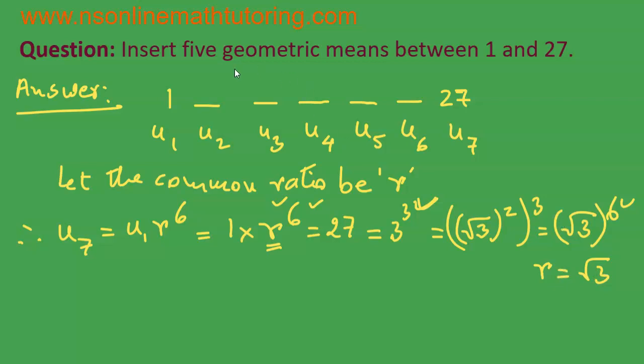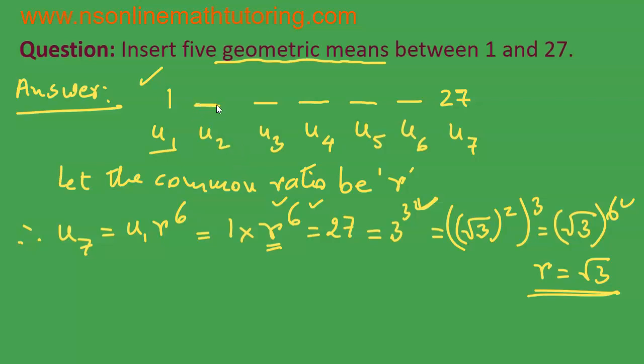Since they are asking for geometric means, we know that it has to be a positive number. Therefore, I am taking the r value to be equal to positive root 3 and nothing else. Okay. So, I have got the common ratio of this geometric sequence as positive root 3 and u1 as 1. Therefore, we will be able to get every other term of this geometric sequence.